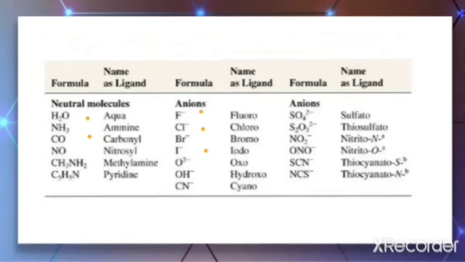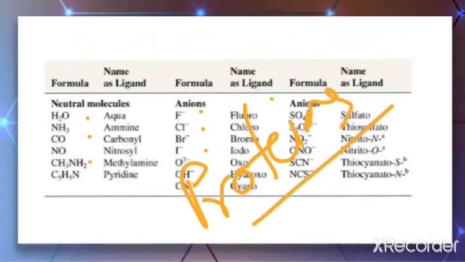And there are large molecules also, like methylamine, and we have another example. There are even macromolecules such as proteins that can also act as ligands, forming very large complexes.